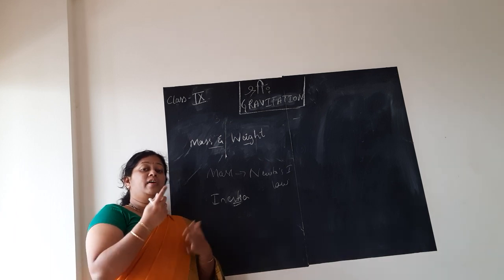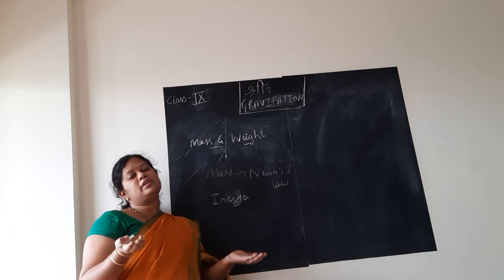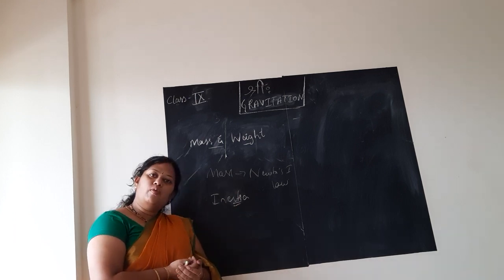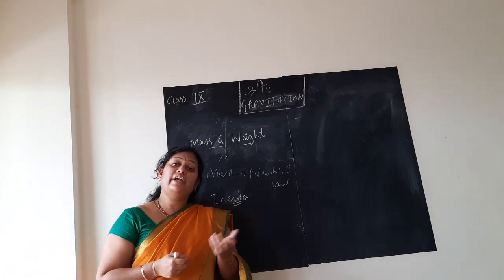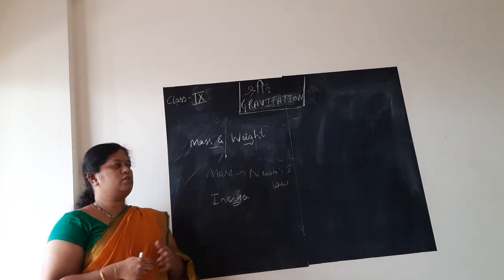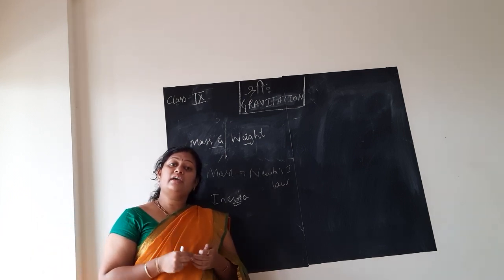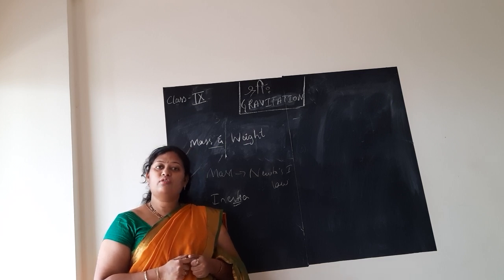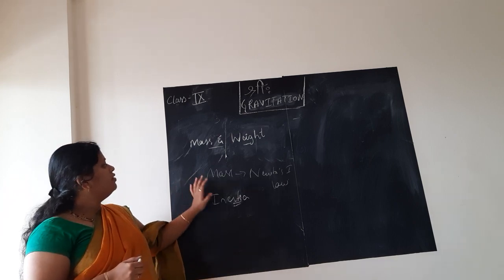All that you have studied. A 5 rupee coin and a 1 rupee coin, which has more inertia? Of course the 5 rupee coin. Why? Because the mass of the coin is more. So when we talk about such things, we ask, what is the weight of the coin? What is the weight of the water bottle? We don't ask, what is the mass of the water bottle? Have you heard anyone asking you, what is your mass? No, they ask you, what is your weight? Yes, no?